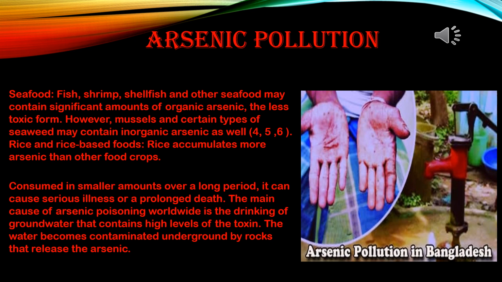Consumed in smaller amounts over a long period, it can cause serious illness. The main cause of arsenic poisoning worldwide is the drinking of groundwater that contains high levels of the toxin. The water becomes contaminated underground by rocks that release the arsenic.